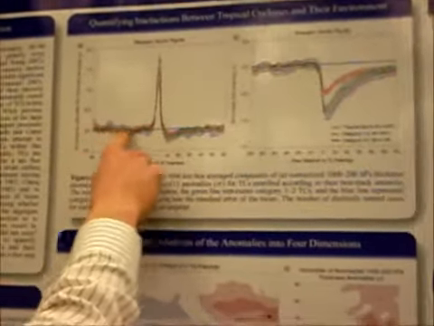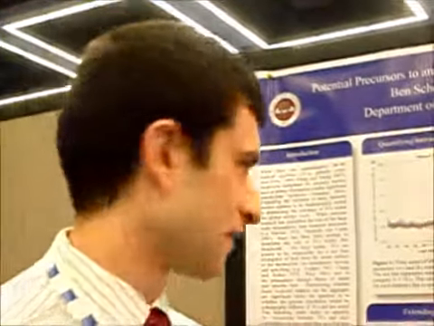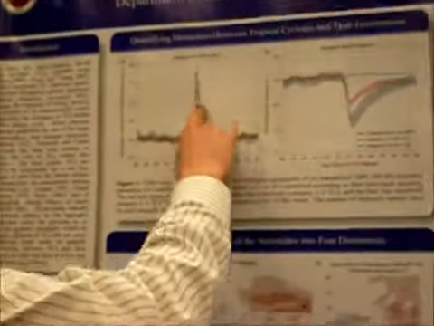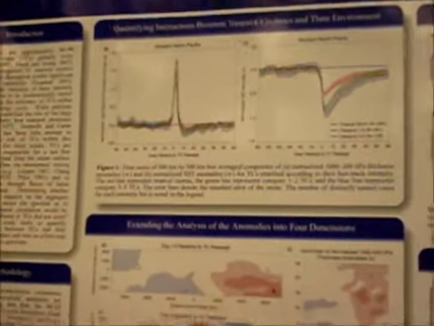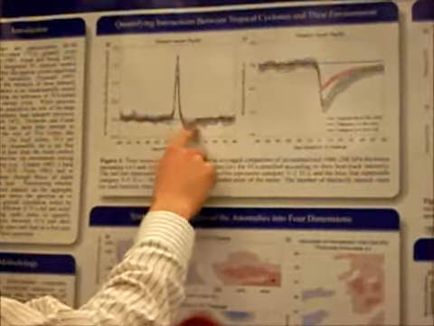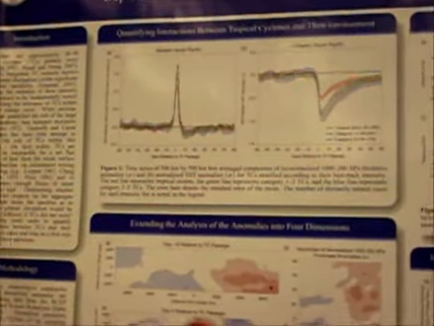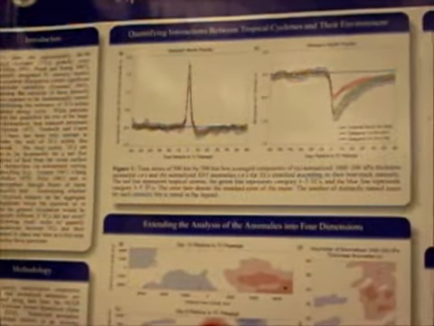As the TC itself passes, these 1,200 hectopascal thickness anomalies become positive, and we know that thickness anomalies are a proxy for virtual temperature, which gives you an idea of the vertically averaged moisture and temperature within the atmosphere. So you can see that we have these positive thickness anomalies that we'd associate with the passage of the TC itself, and that as the TC passes, we have a cooling of the atmosphere denoted by these negative thickness anomalies that last up to 60 days after TC passage. So this is a long felt response here.